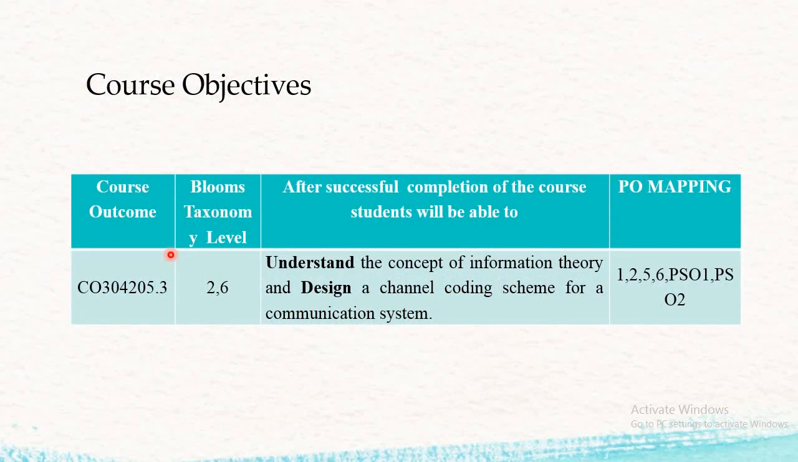Objectives. This is the course objective of unit number 3. The course outcome of unit number 3 is: after successful completion of the course, students will be able to understand the concept of information theory and design a channel coding scheme for a communication system. The POs mapped with unit number 3 are 1, 2, 5, 6. Then PSO 1 and PSO 2 are mapped with unit number 3.